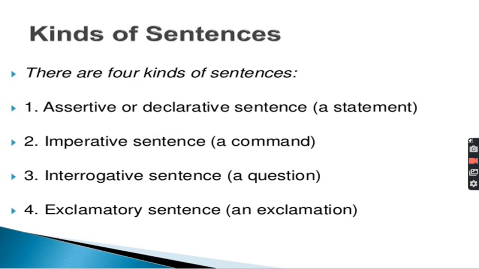Now, assertive or declarative sentence. It is a plain statement. An imperative sentence shows a command, an order, a request. And the third is interrogative sentence. It has a question in it. A question is being asked in this sentence. And lastly, the fourth one is exclamatory sentence. An exclamation. It shows some expression of sadness, happiness, joy.